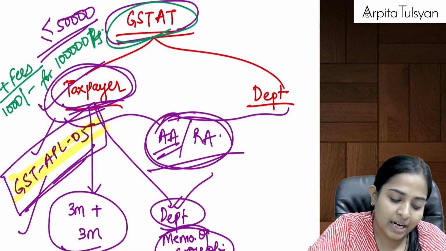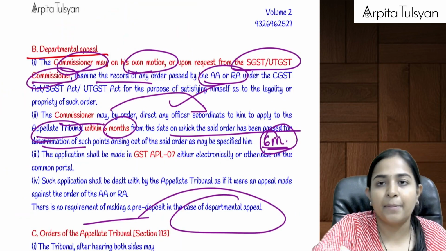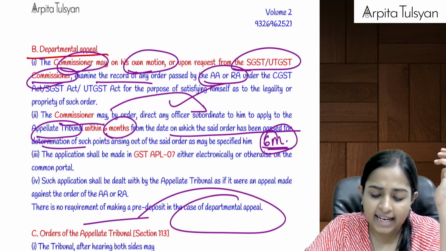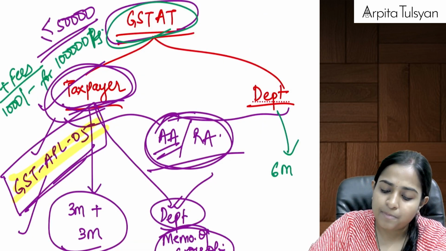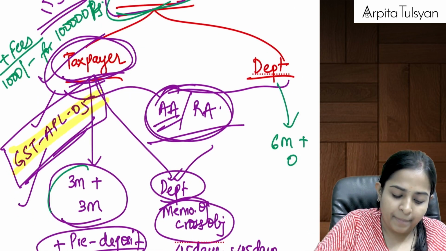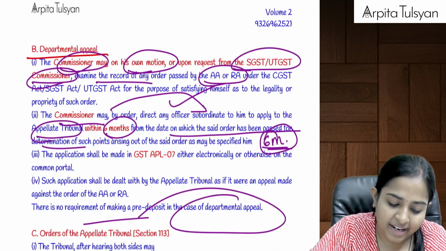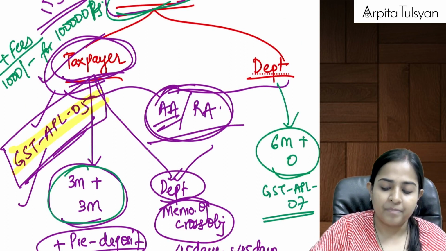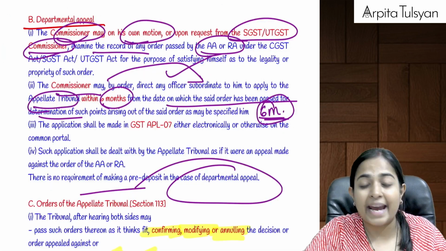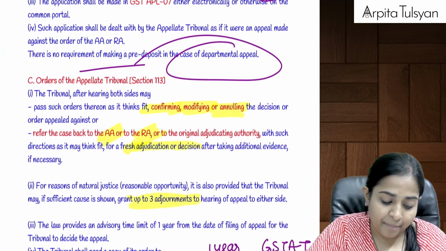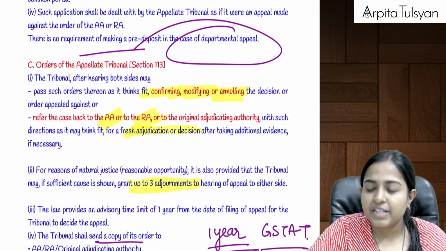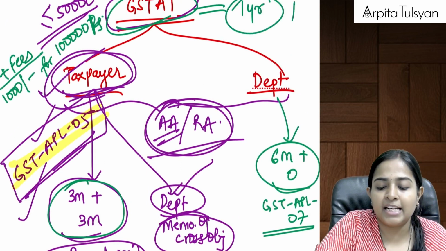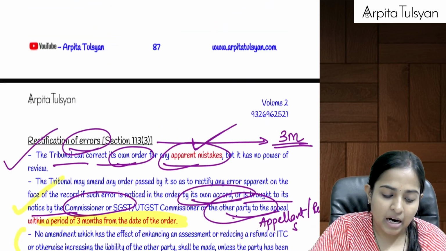This was when the appeal was filed by the taxpayer. Now, when the appeal is filed by the department: can the department also be aggrieved by the decision given by the AA or the RA? Yes, then it can file the appeal within a time period of 6 months with no further extension. The department files the appeal in GST APL 07. Again, the department is not required to pay any pre-deposit amount, nor the fees. From the date of filing the appeal, within 1 year GST APT should try to dispose of that appeal. Are you clear with this?